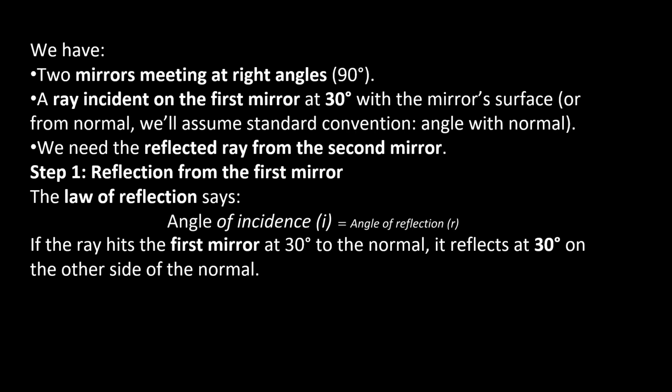We have two mirrors meeting at a right angle, 90 degrees. A ray is incident on the first mirror at 30 degrees, with the mirror surface or from the normal. We will assume the standard convention, angle with the normal. We need the reflected ray from the second mirror. Step 1, reflection from the first mirror. The law of reflection says the angle of incidence is equal to the angle of reflection. If the ray hits the mirror at 30 degrees to the normal, it reflects at 30 degrees on the other side of the normal.